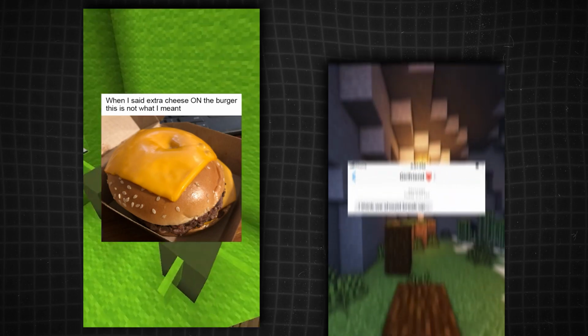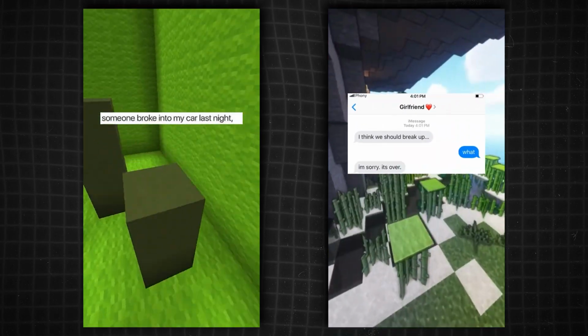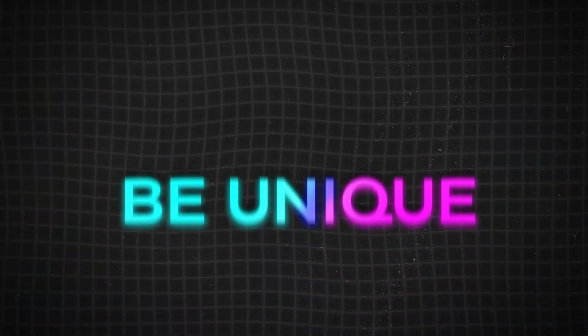Along with that, we have the image of the text. Now, these can vary. Some are just memes, and others are just funny text conversations. This brings up an important rule. Be unique. You have to change things up to stand out.